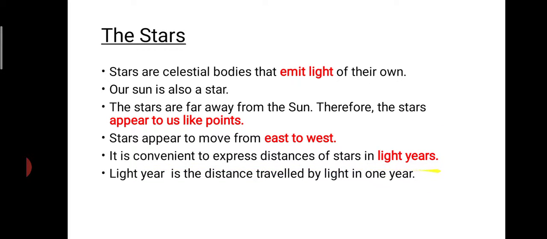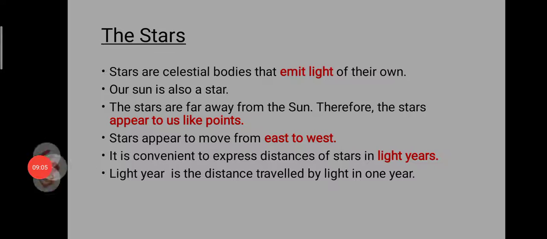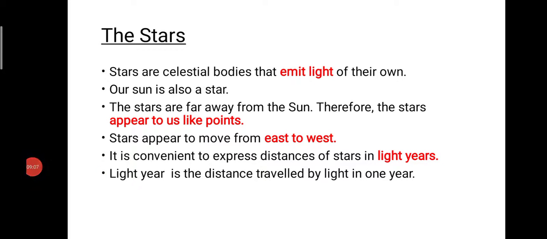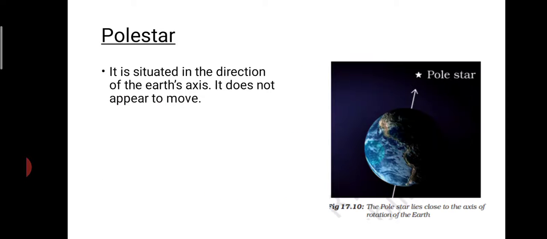It is also convenient to express the distance in light years. Always that distance is expressed in terms of light years. So what is a light year? It is actually the distance travelled by light in 1 year. Often the stars are located numerous kilometers away from the earth. So such long distances are always expressed in terms of light years only.